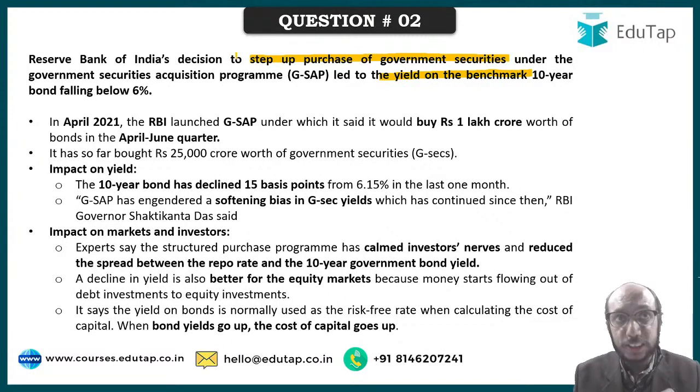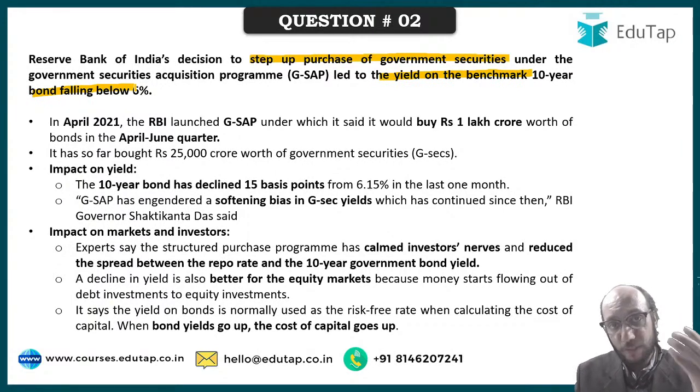And for the first time after a very long time, government bond yields have fallen below 6%. Government bond yields have fallen below 6%. Is this clear? If this is clear so far, please type yes in the comment section, because this is a very important interlinkage, a very important interconnection that I wanted to discuss with you.